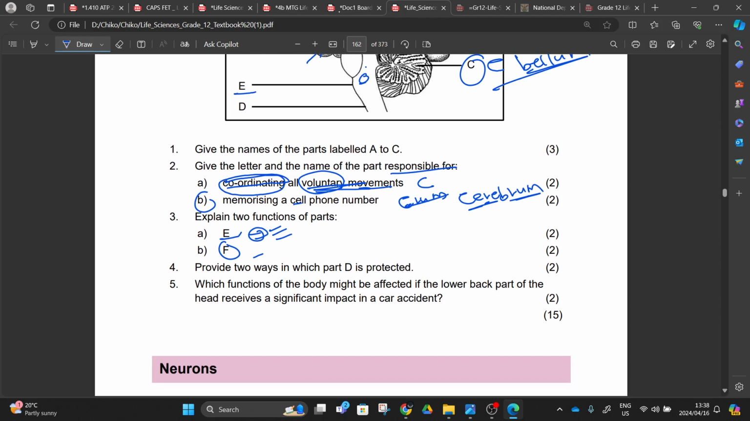Number 4 will provide 2 ways in which number D is protected. Number D, spinal cord, is protected by 3 layers, the meninges, protected by cerebrospinal fluid, and also protected by what? By vertebrate bones, right? And cartilages.